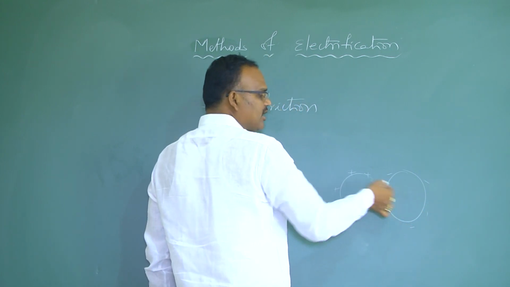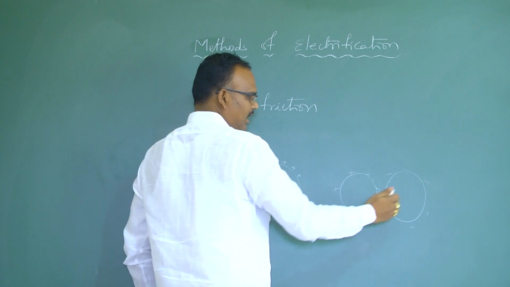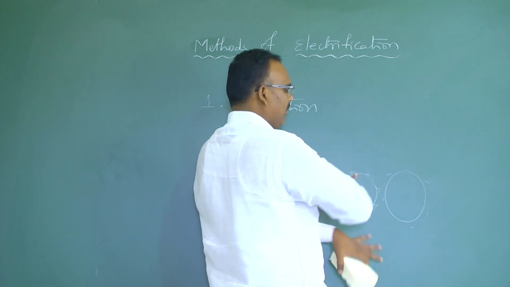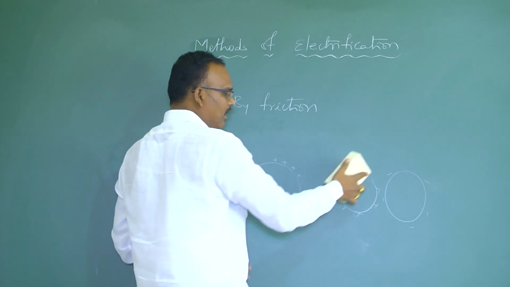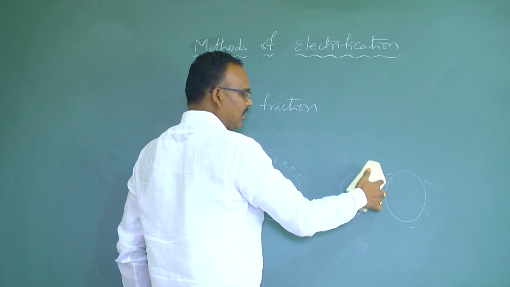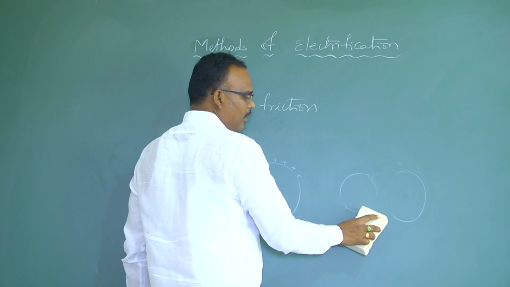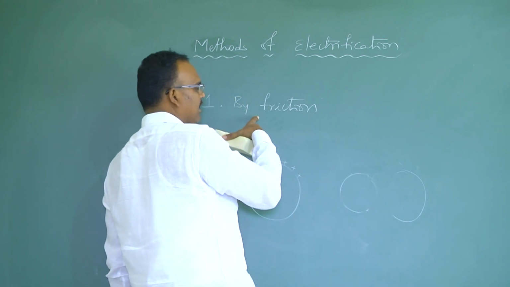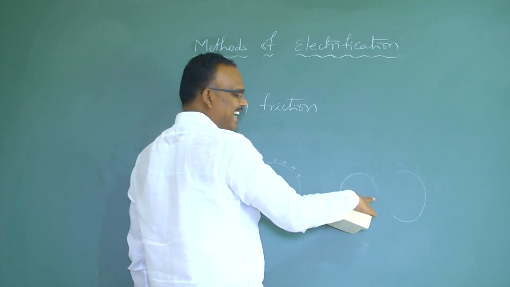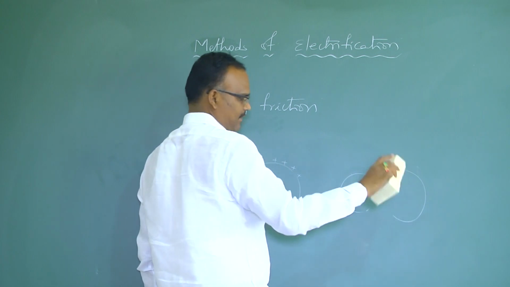But recombination takes place very quickly. Before separating, they recombine and the charge disappears from the surface of the conductors. So that's why charging conductors by frictional electrification is difficult.